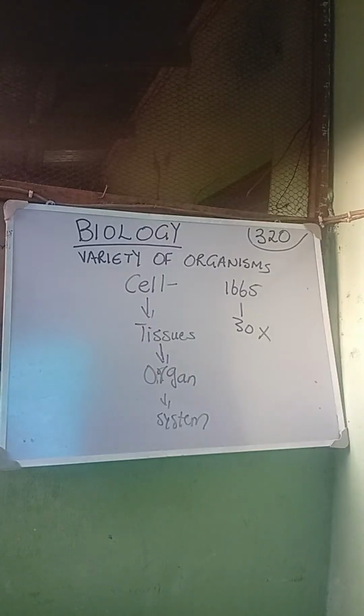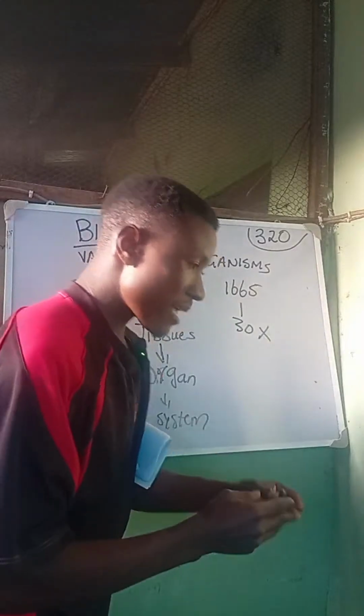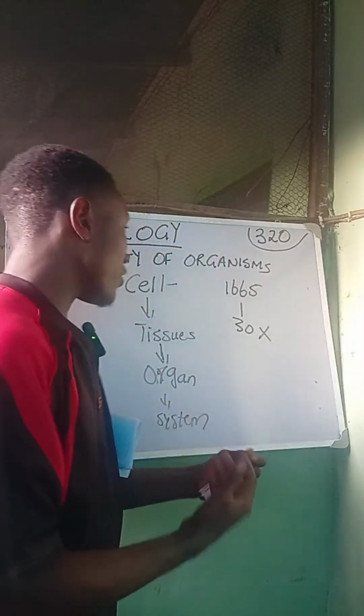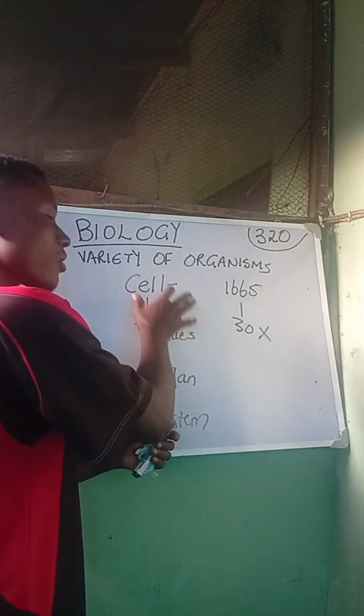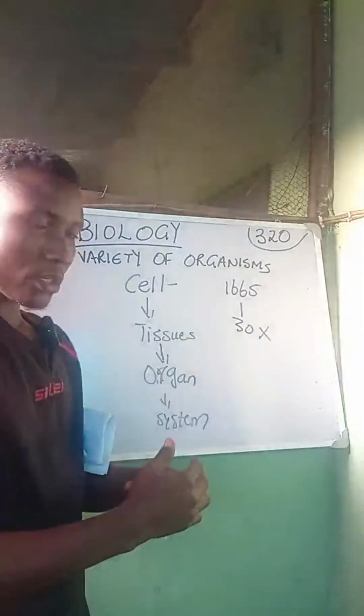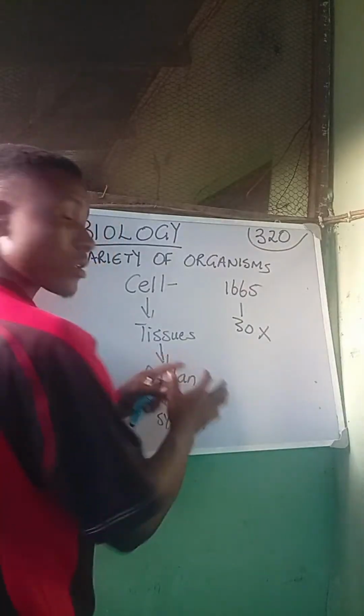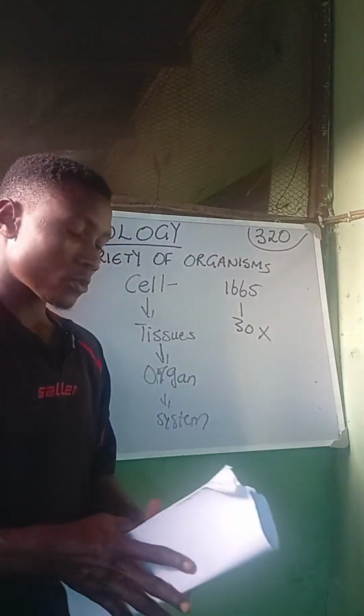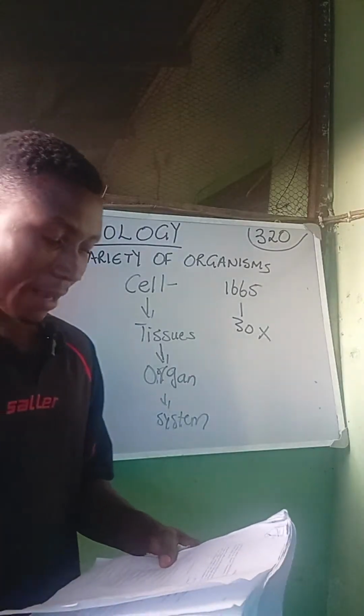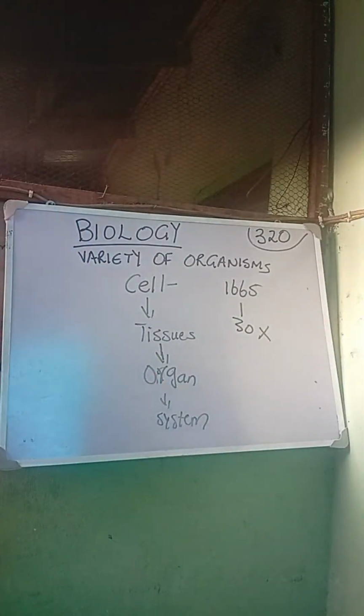Let's move ahead with our level of organization. So we have talked about the cell, right? Cell is the smallest, simplest structural and functional unit of every living organism. The coming together of two cells performing the same function gave us the concept of what? A tissue, right? So when it comes to JAMB biology, a popular example of cell that you are supposed to know is what? The euglena and the paramecium.